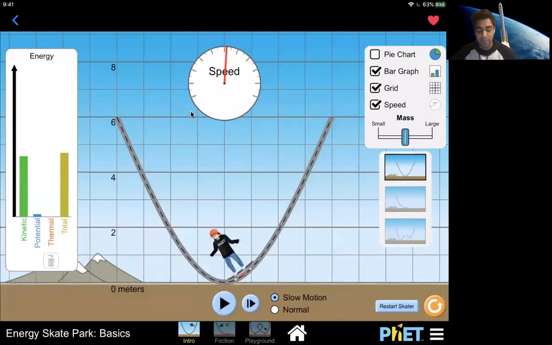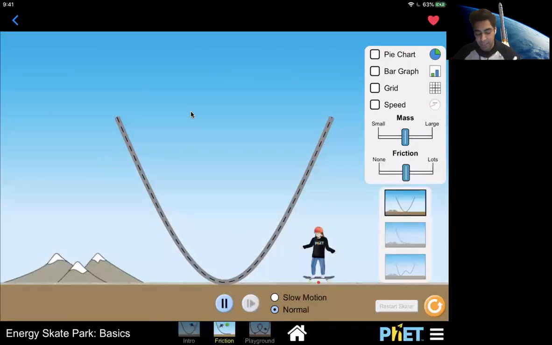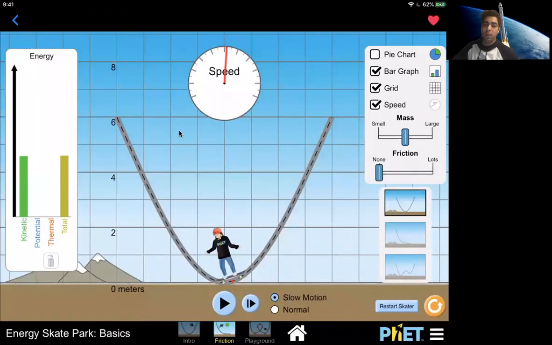Now, another thing that we talked about: at the lowest point, you can see the blue bar for the potential energy is exactly 0, but the green bar is now equal to the other one that's shown for the total energy. What that means is that all the energy at this point is in the form of kinetic energy. So obviously, at this point, it's going to be moving at its fastest speed. And we already talked about that as well. So now we've shown that at the lowest point, the skater has its highest speed, and at the highest points, it has the most gravitational potential energy.